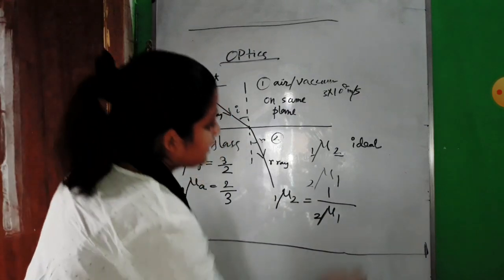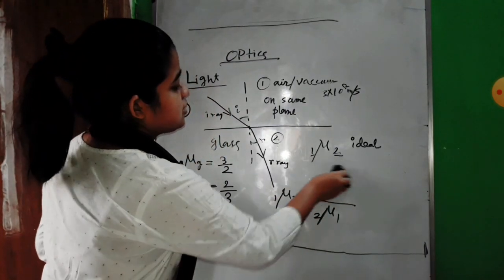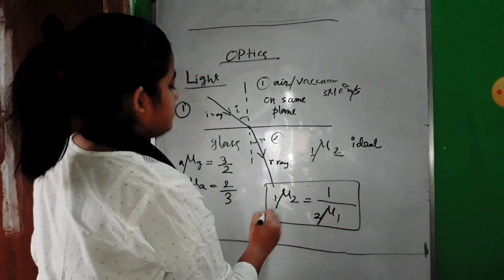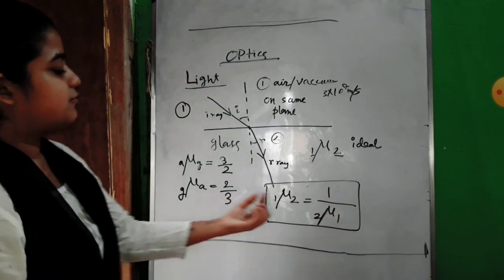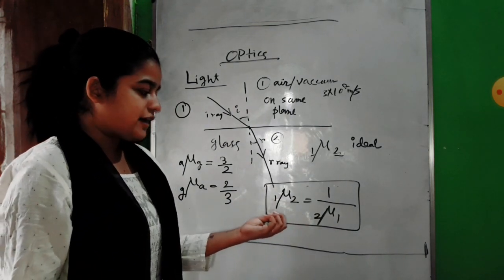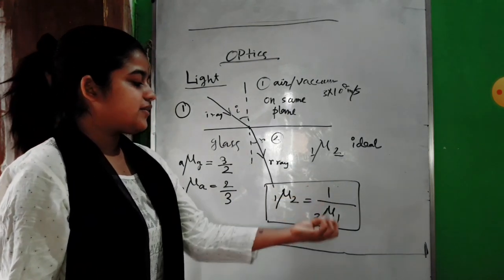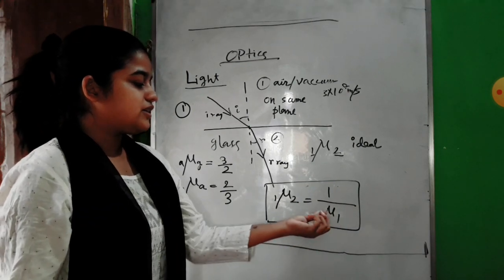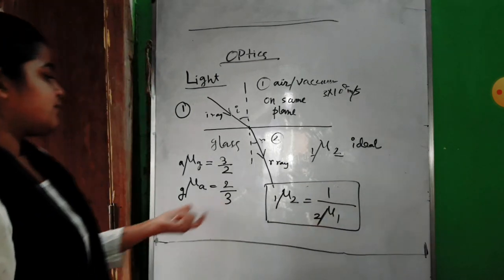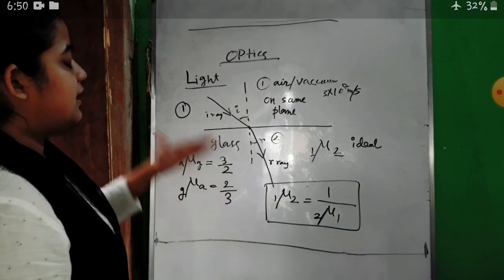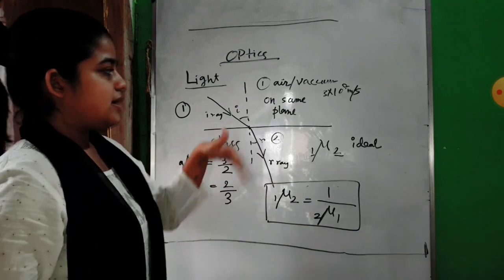That means they are just reciprocal of each other. If you are finding the refractive index of medium 2 with respect to medium 1, that will be the reciprocal of the refractive index of medium 1 with respect to medium 2. So this is the relationship they maintain.